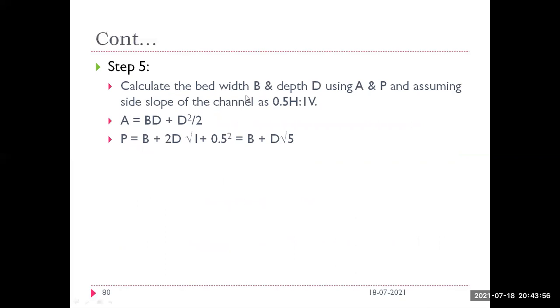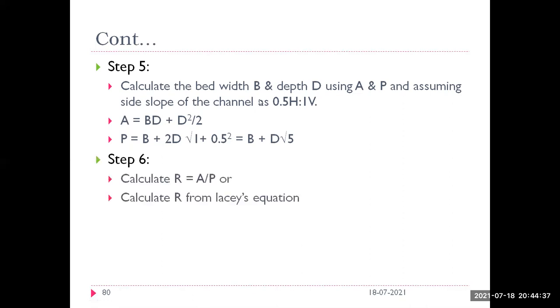Step number 5 is to calculate the width and depth of the channel using the values of area and perimeter, assuming the side slope of the channel as 0.5 horizontal to 1 vertical, using the general equations of area and perimeter. A is equal to BD plus n d square, substituting the slope. And P is equal to B plus 2d root of 1 plus n square, where n is 0.5, so you get B plus d root 5. Using these two equations and the values of area and P from the previous step, you calculate width and depth.